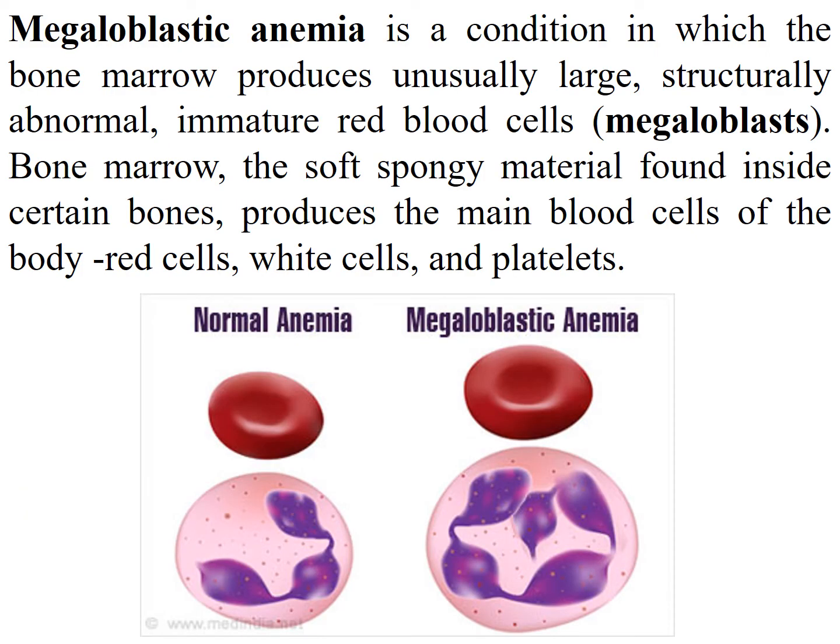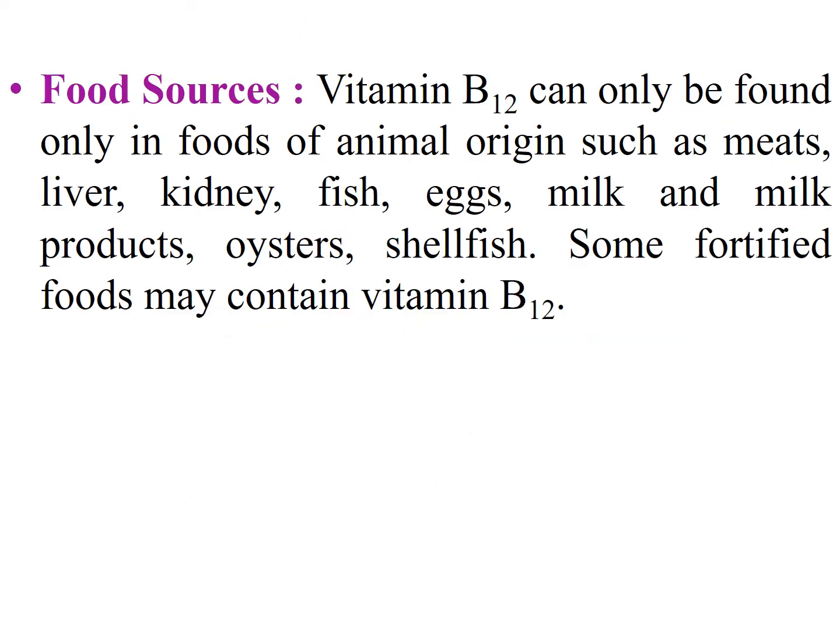What is meant by megaloblastic anemia is the condition in which the bone marrow produces unusually large, structurally abnormal, immature red blood cells. Bone marrow, the soft spongy material found inside certain bones, produces the main blood cells of the body: red cells, white cells, and platelets. Here is the normal structure, and this is the megaloblastic anemia structure.